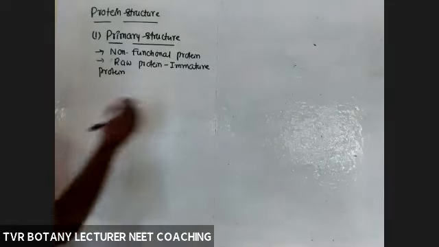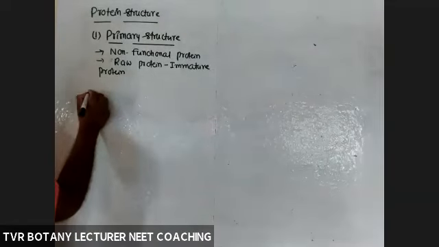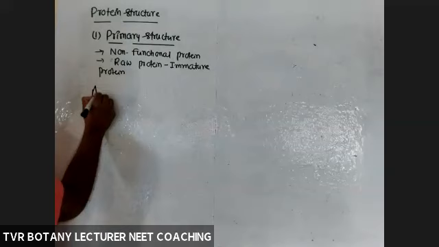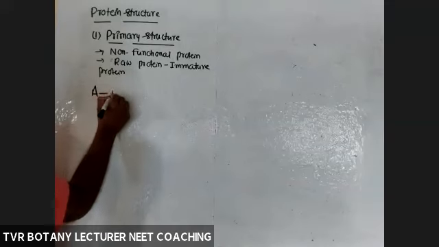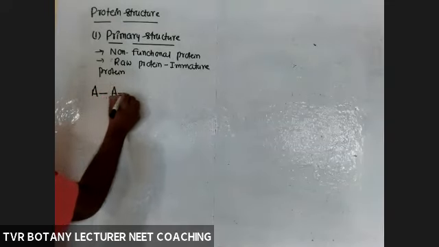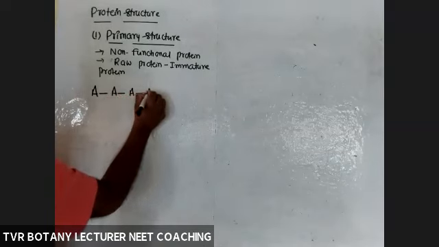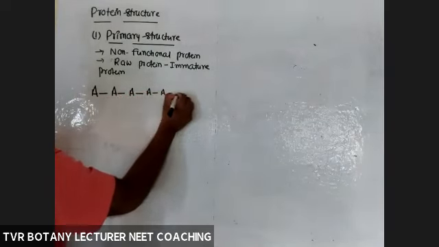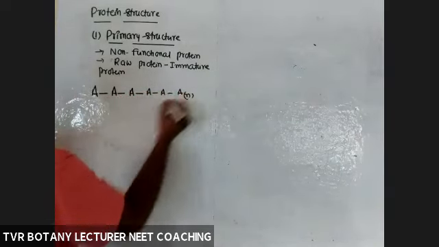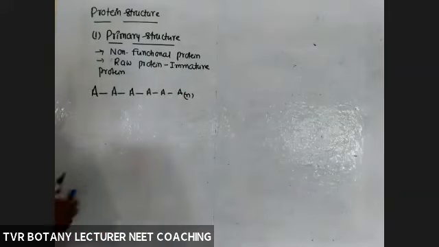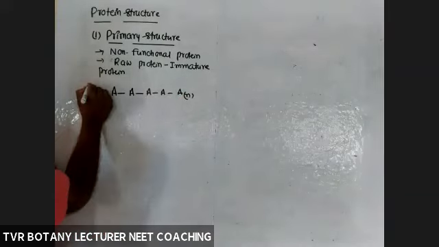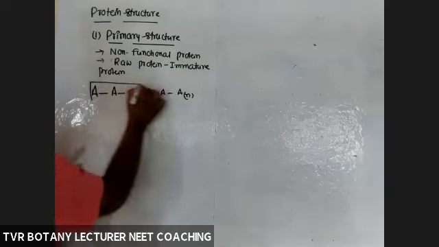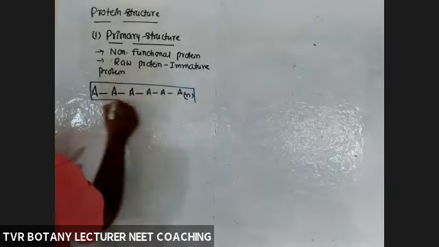Primary structure means just a sequence of amino acids only. For example, amino acid, peptide bond, amino acid, peptide bond, amino acid, peptide, a straight one. This one has n number of amino acids. So here the protein is a straight rod-like structure.